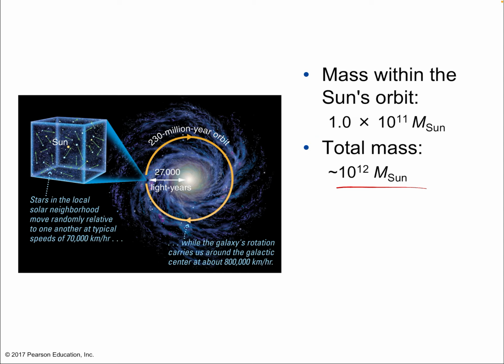Okay, so stars in the local solar neighborhood, so if you look at any little part of the galaxy, including our neighborhood, well, they move randomly relative to one another at typical speeds of about 70,000 kilometers per hour. Right, that's our relative speeds to each other. However, that random motion doesn't stay once we zoom out. As we look at the galaxy as a whole, that random motion is dominated instead by a spiral motion, a rotational motion, right? So the galaxy's rotation carries us around the galactic center at about 800,000 kilometers per hour, so much faster than the random motion between stars.